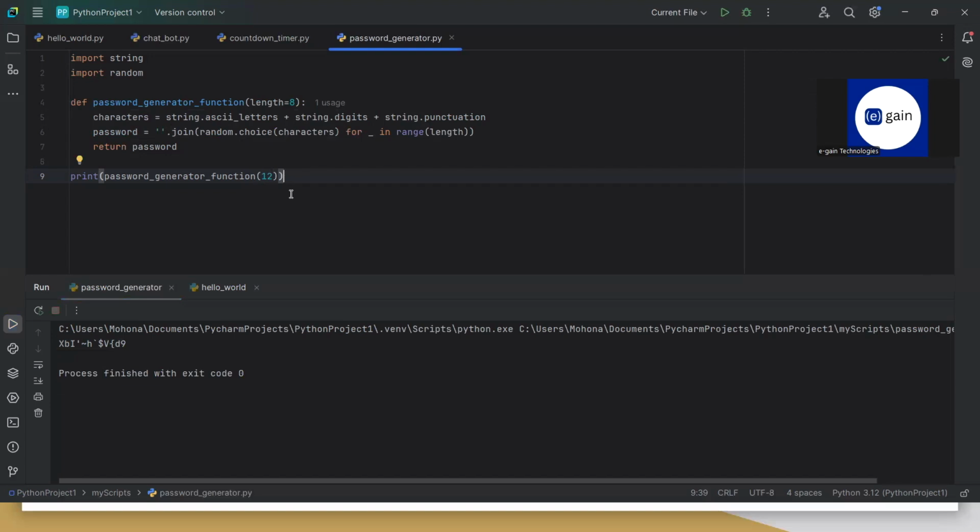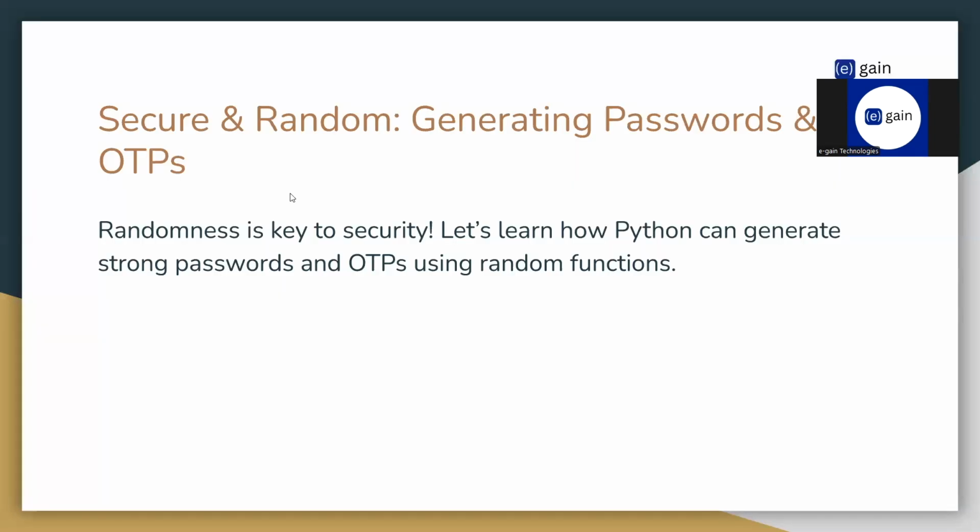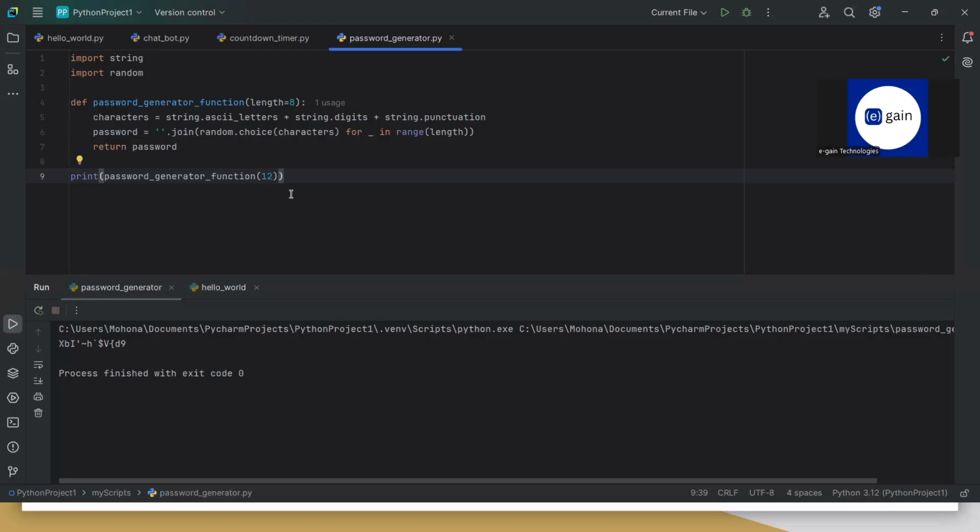Right. Now, password generation is one thing, but what about OTPs? We use OTPs, and OTPs are sent to us on an everyday basis whenever we are trying to do something. So how difficult is it to create an OTP generator? Actually, it is very easy. Let me show it to you.